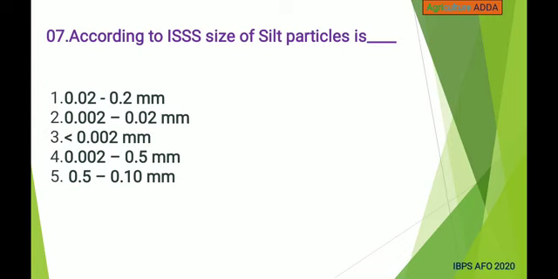Next, according to ISSS, size of silt particles is 0.0 to 0.2 mm, 0.002 to 0.02, less than 0.002, 0.002 to 0.5 mm, 0.5 to 0.1 mm. Answer is 0.002 to 0.02 mm.